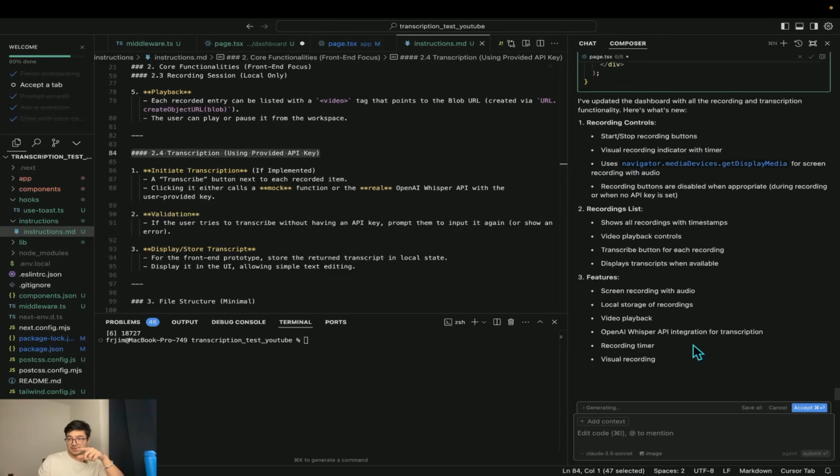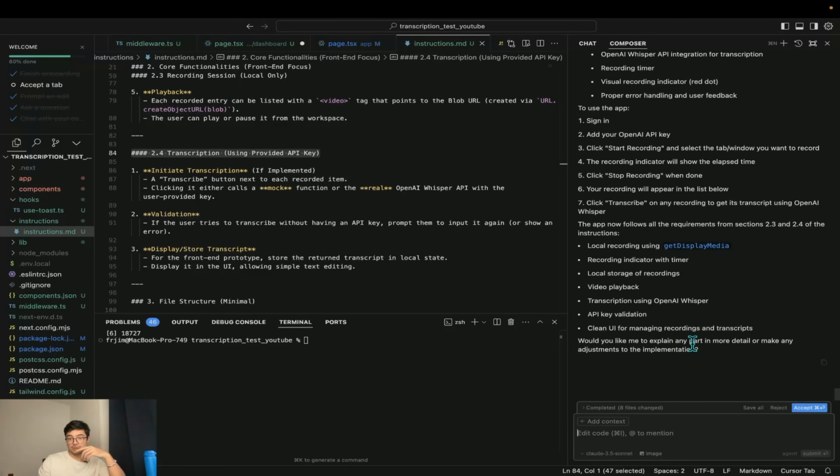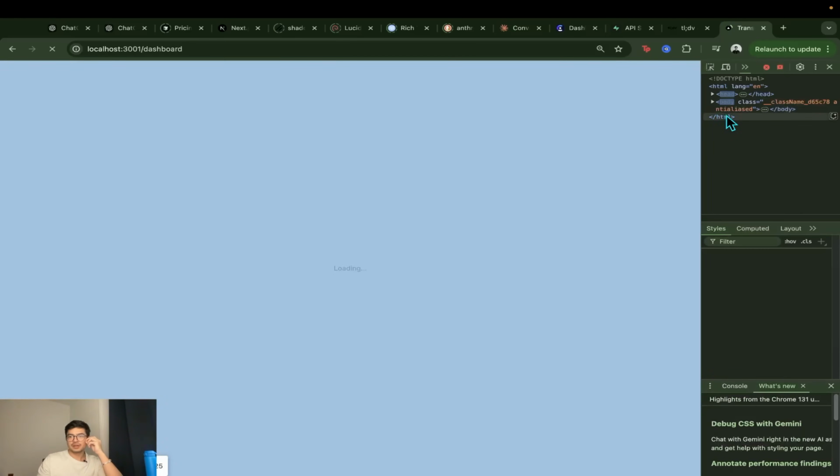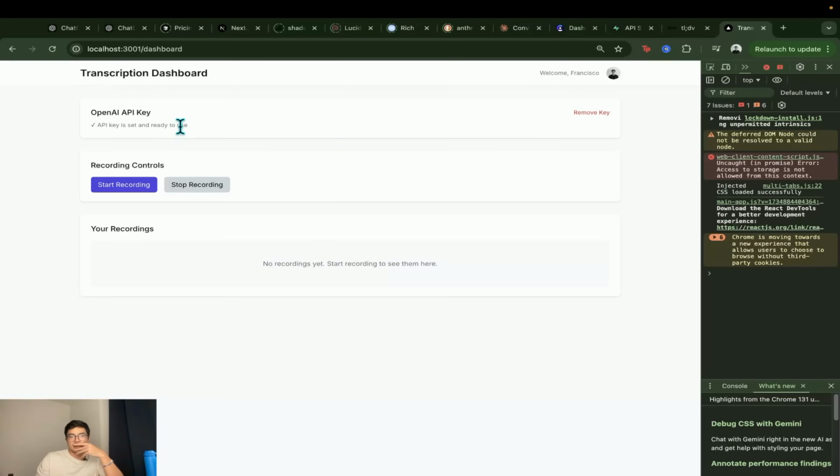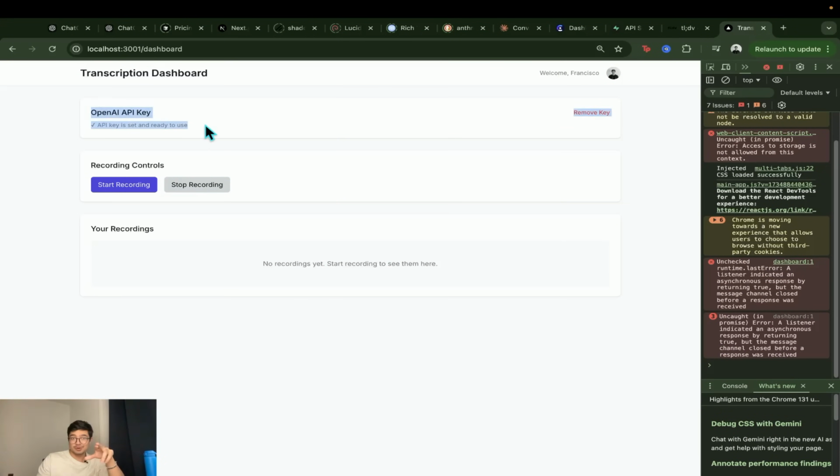Cool. So now we're using the getDisplayMedia function that is going to allow us to record. Let's accept the changes and see how it goes. Right, so it remembers the state. It knows that I logged in already to localhost using my Google account, and it remembers that I added the OpenAI API key. So we can just get to recording. Let's see if this works.